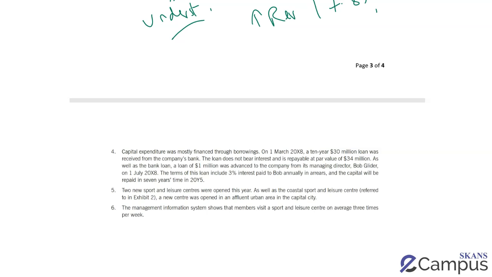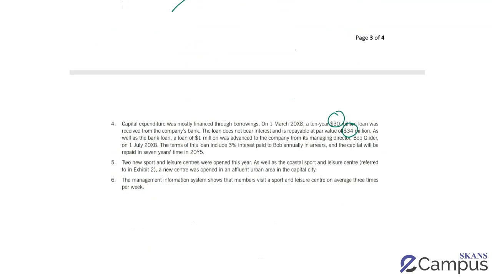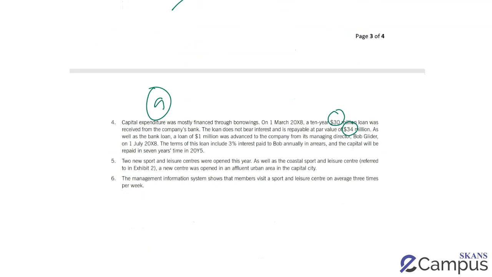This is where there are 2 separate risks. So capital expenditure was financed through borrowings. There's a 30 million loan repayable at 34 million. So this is risk number 9. And this is where I can very easily talk about the disclosure requirements along with the accounting treatment. So remember, their amounts, so you can comment on the materiality as well, but my concern is primarily the 4 million as well.